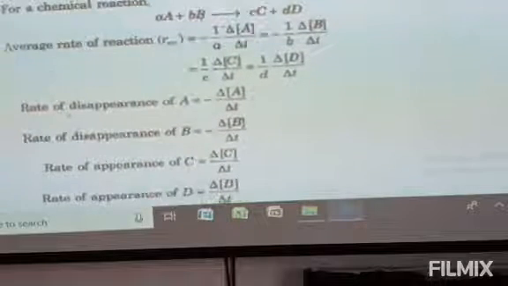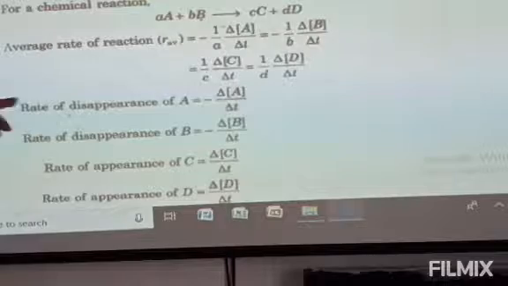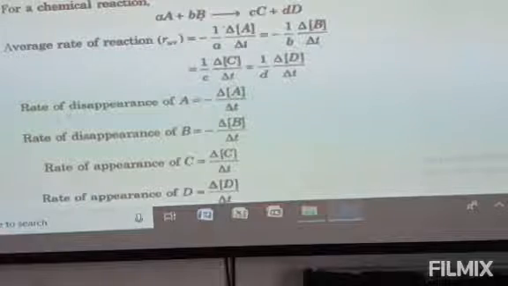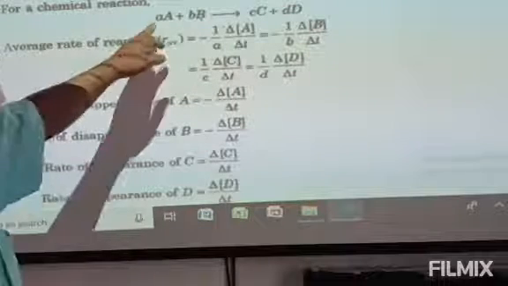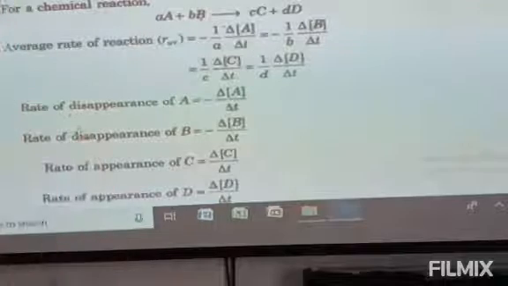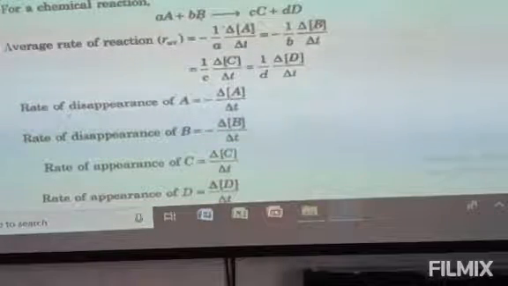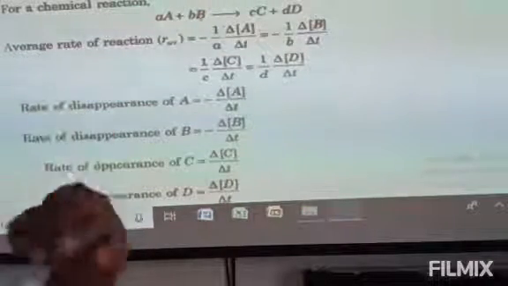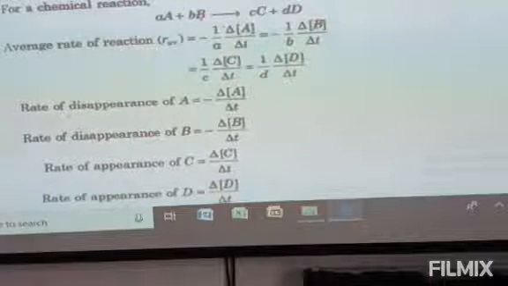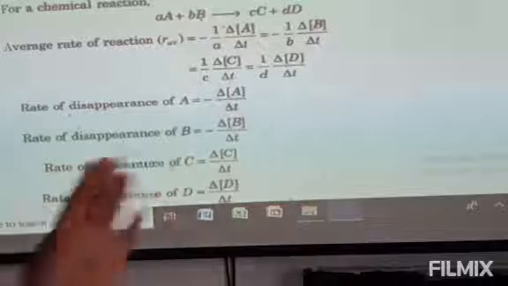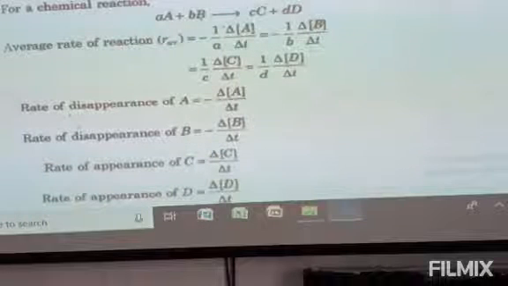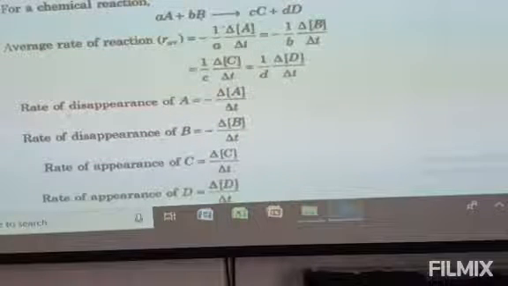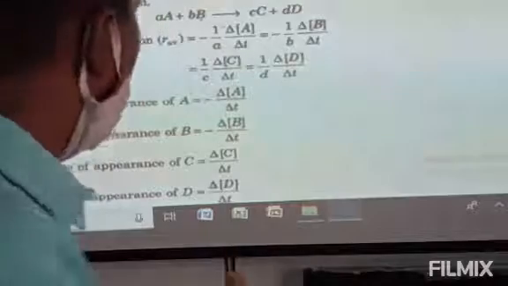Now, let us see the reaction: aA plus bB gives cC plus dD. Here, the average rate in terms of A. Generally, when we express the rate in terms of the reactant, then a negative symbol should be there. As time goes on, the concentration of the reactant gradually decreases. If you want to express the rate in terms of the product, then the sign should be positive. Always remember, as time goes on, your product gradually increases. So, if you go to the product, the symbol should be positive. If you go to the reactant, the symbol should be negative.